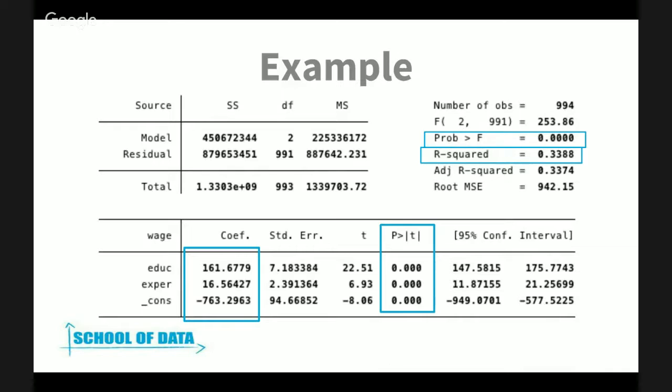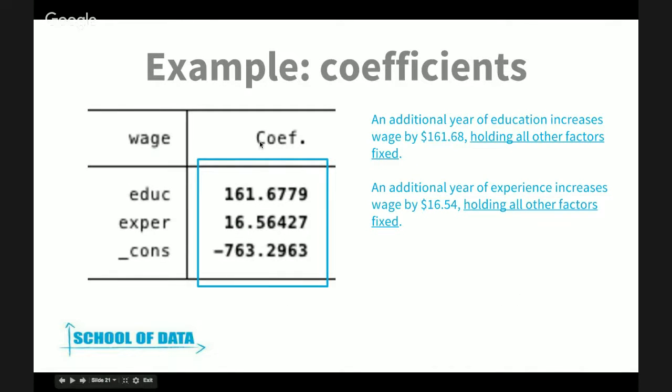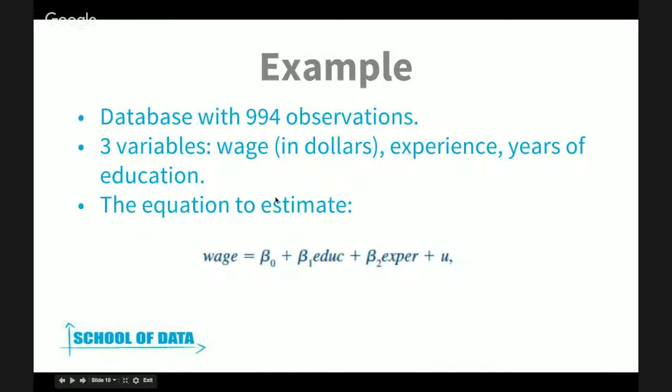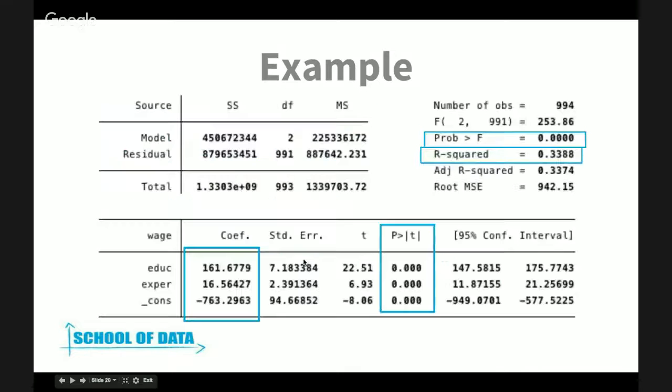So here we have this table, and as I highlighted here, we're going to look at these things. The first thing you do is check the coefficients. Remember that we were really interested in knowing these coefficients. This is what we're really trying to estimate in the regression. The way you look at this is, here you have your dependent variable, and here are the independent variables. And this amount over here would be this coefficient.